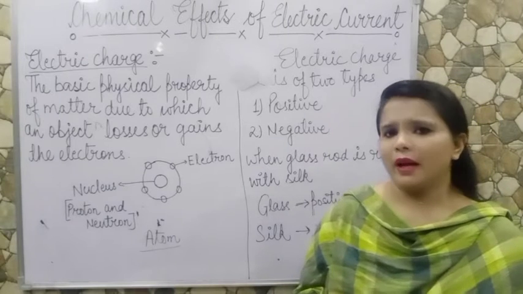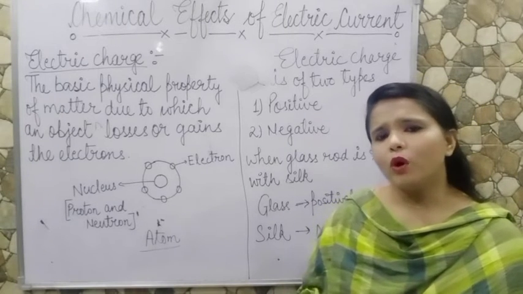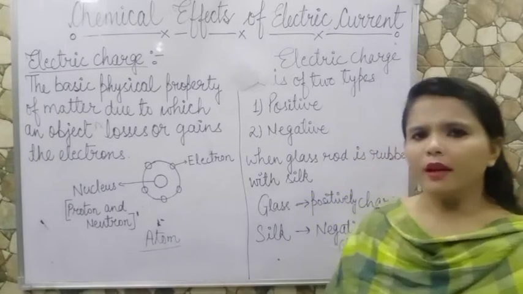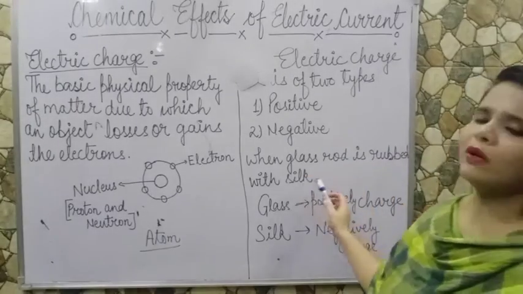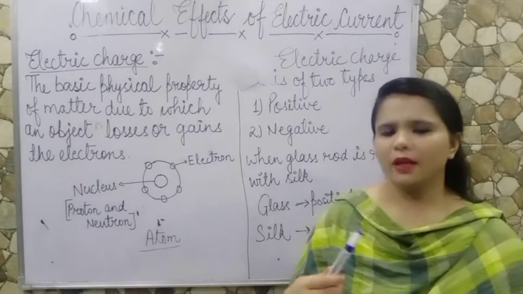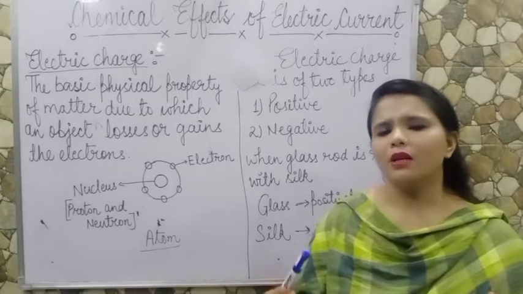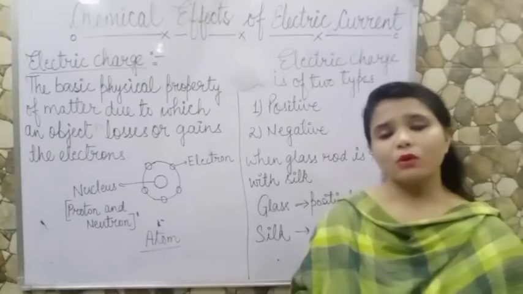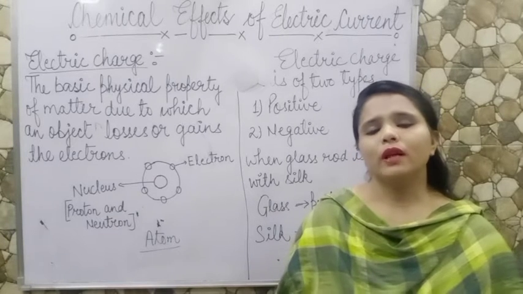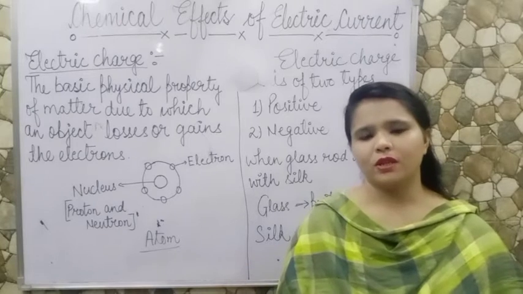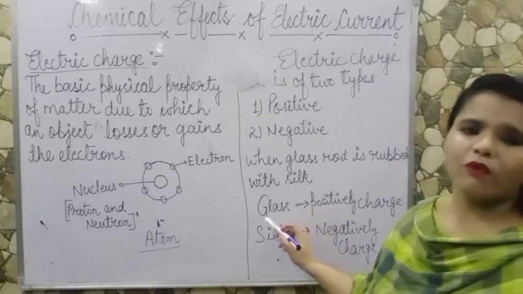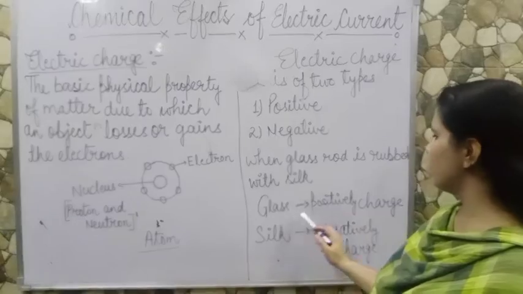Now let us understand by an activity which kind of body is called positively charged and which kind of body is called negatively charged. Let us take an example. Take a glass rod and rub it with a silk cloth. When you do it, you will see that the glass rod is attracted by silk. As you know, negative charge attracts positive charge. In that case, glass loses electrons. When glass loses electrons, it becomes positively charged.